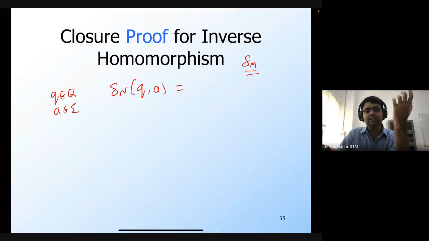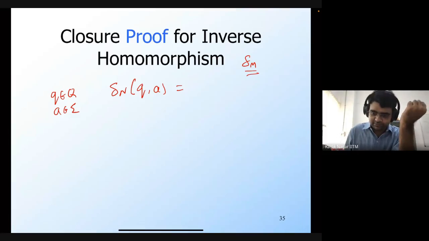What transition can I make on the symbol A? Okay, Alan is saying it should be delta hat M. Let me write this down. So this is delta hat M of Q comma H of A.